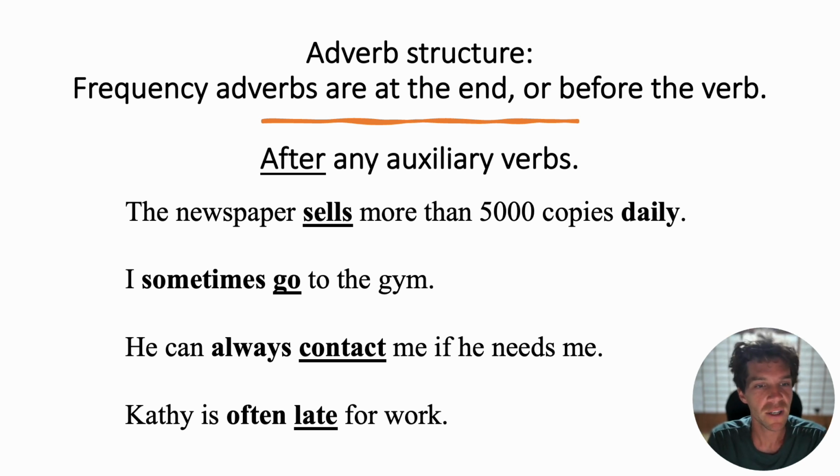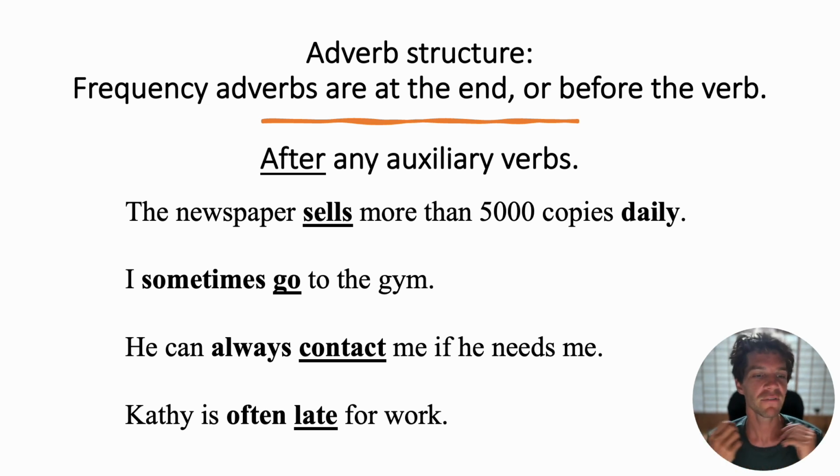The newspaper sells more than 5,000 copies daily. When you talk about a routine, as in how many days it's done, or how often it's done in a year, we place it at the end. So you can also say, the newspaper sells more than 5,000 copies daily, or more than 5,000 copies every year.